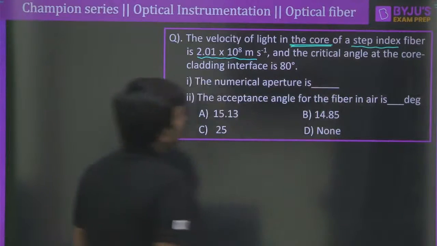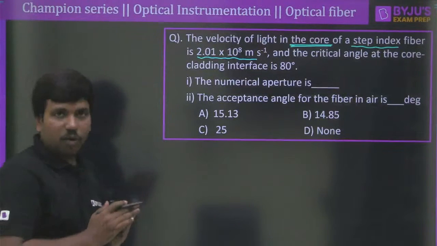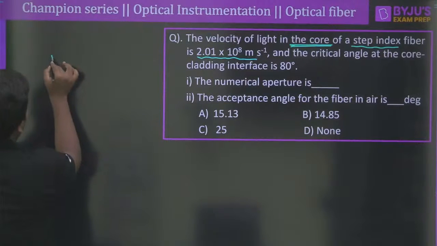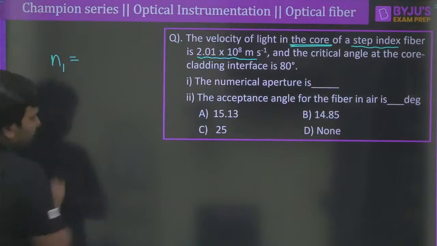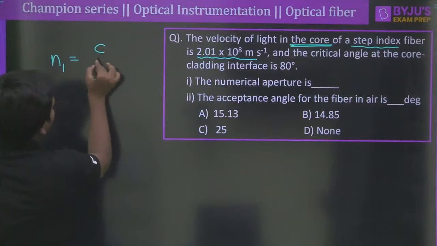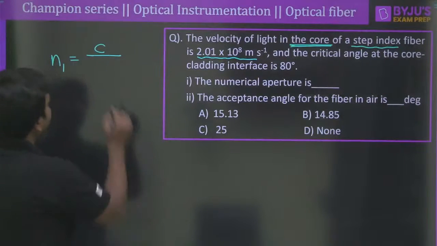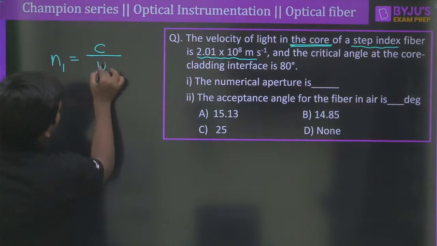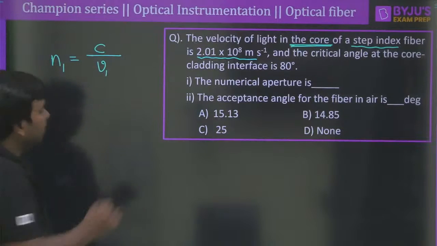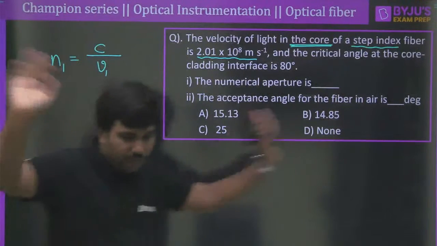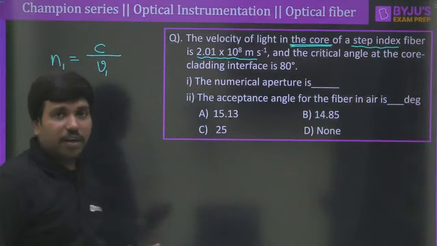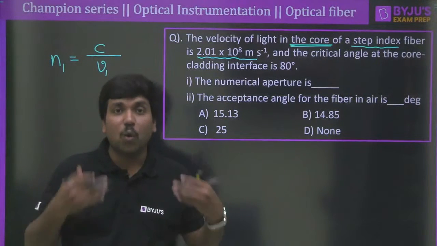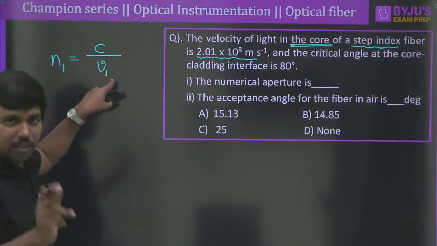So this is given. Let me break it down and try to understand what this is. We can say that the refractive index of the core, n1, can be written as the speed of light in free space divided by the speed of light in that medium. Let me write the velocity of light in that medium as v1. So c is the speed of light in free space. Clear? And v1 is the velocity of the light in the particular medium where we are using our core. So v1 is nothing but the velocity of the light in the core.